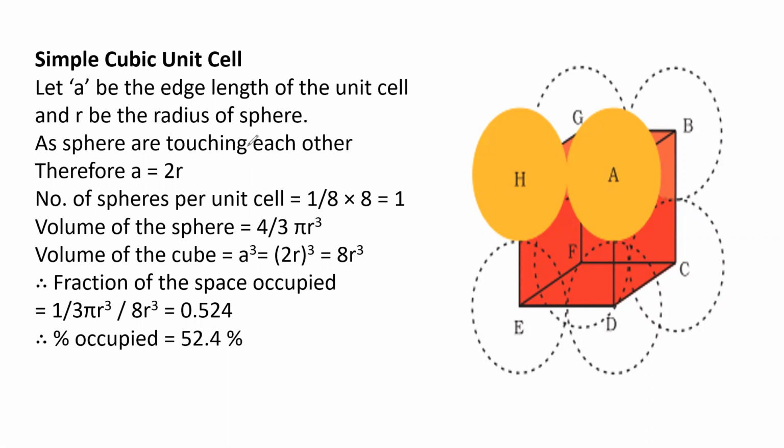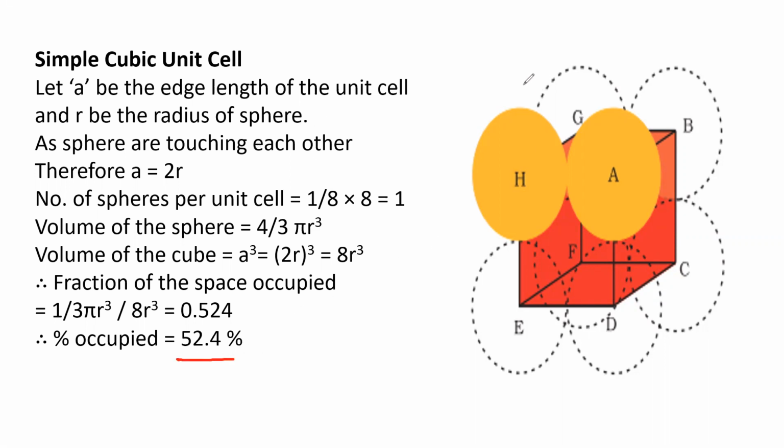Number of spheres per unit cell is, as I already told you, 1 by 8 into 8, which is equal to 1. Volume of the sphere is equal to 4 by 3 pi r cube. Volume of the cube is equal to a cube, that is 2r whole cube, 8r cube. So the fraction of the space occupied is 4 by 3 pi r cube by 8r cube, which is equal to 52.4%. So the percentage occupied in simple cubic is 52.4.